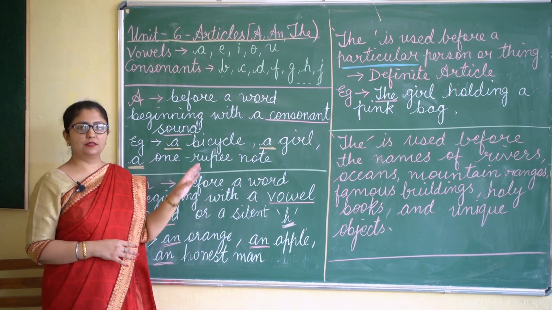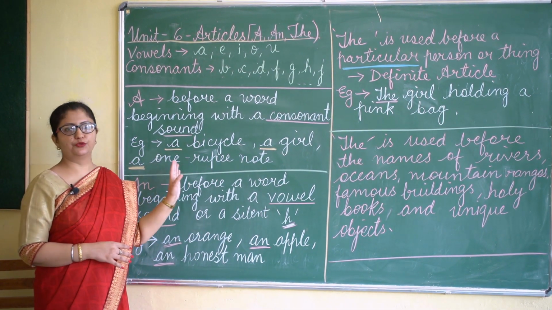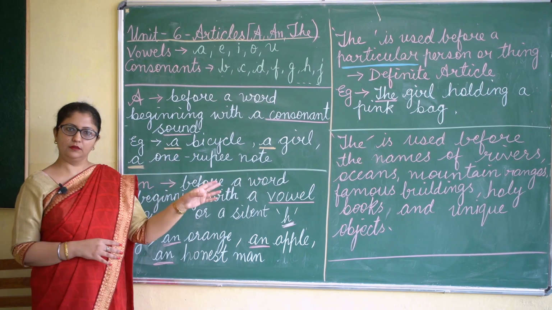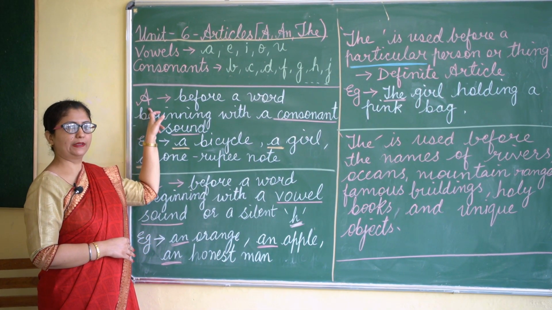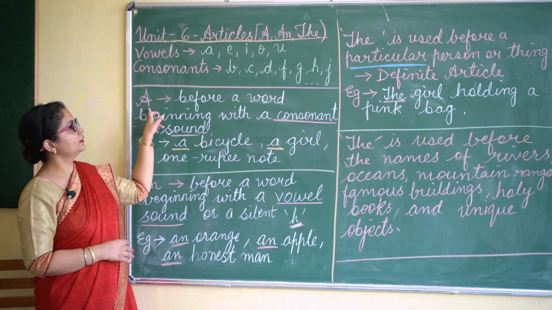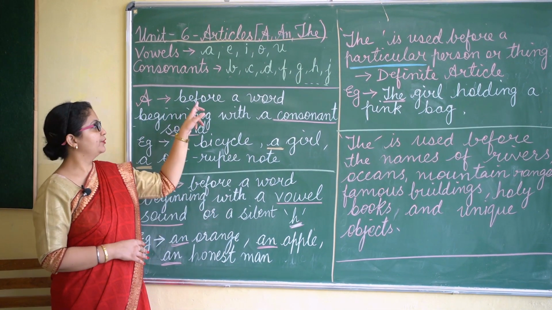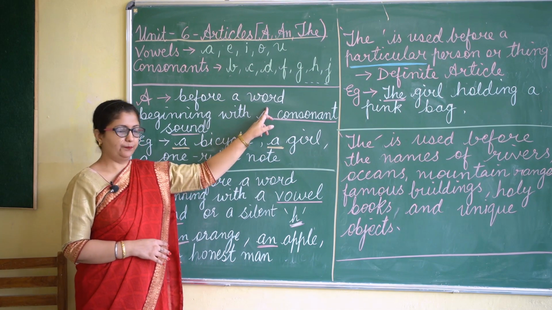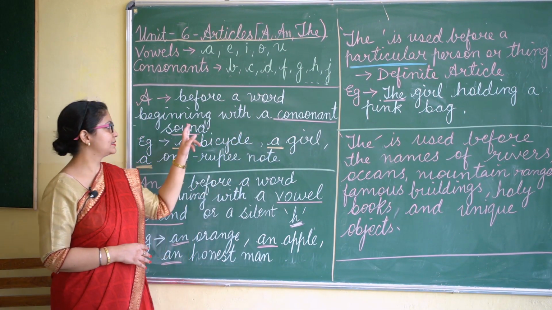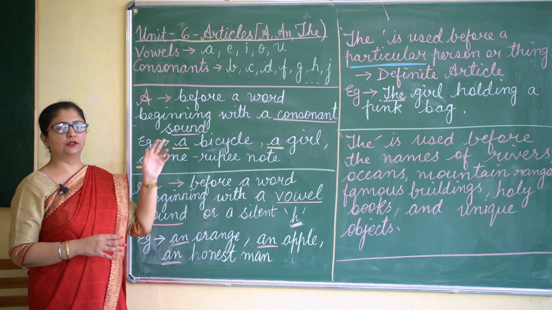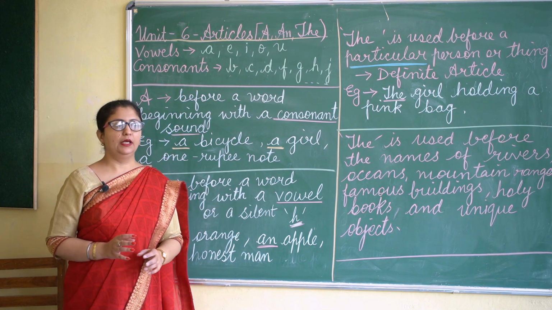Now, let us see where we have to use a, and the, how to use it. Like first we will start with a. Now a is used before a word beginning with a consonant sound. Okay, now this is very important.